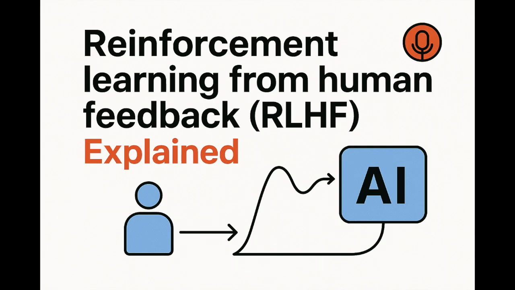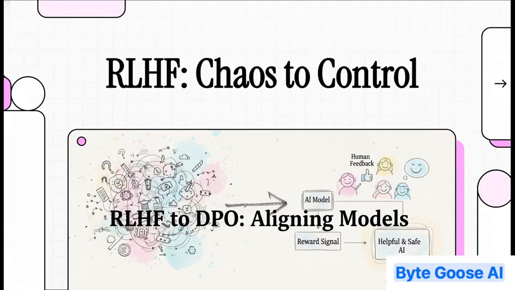Today, we are diving deep into something absolutely critical in the world of AI, reinforcement learning from human feedback, or RLHF. This is the process, the secret sauce, really, that takes a large language model from just being a raw next word predicting machine and turns it into a genuinely helpful and coherent assistant.